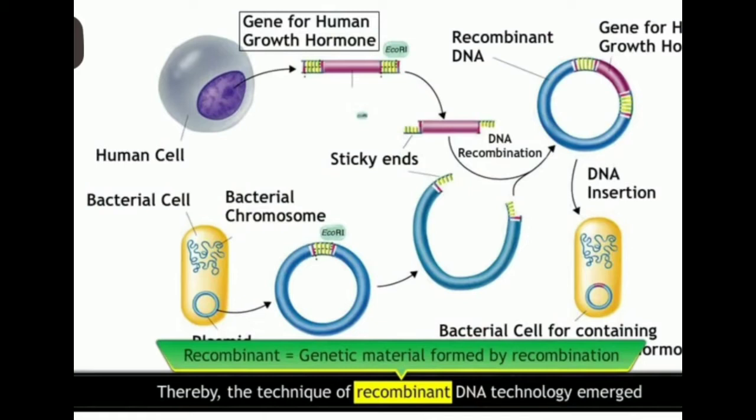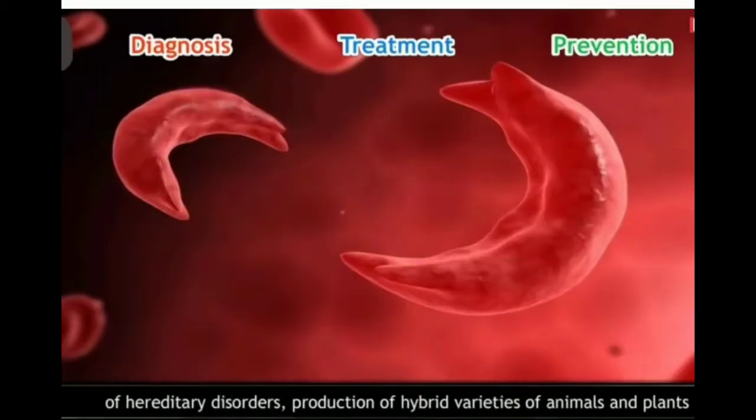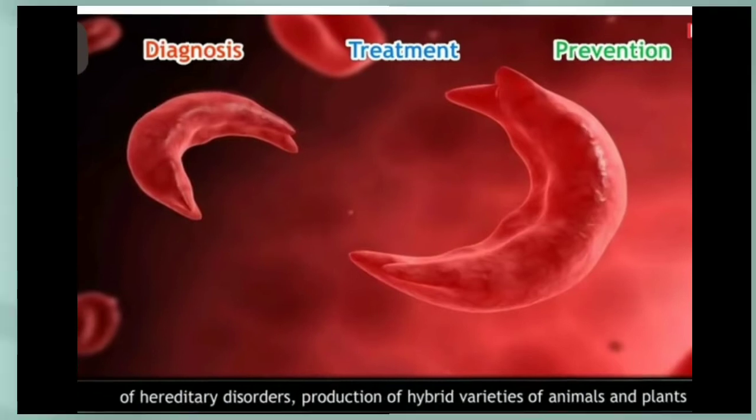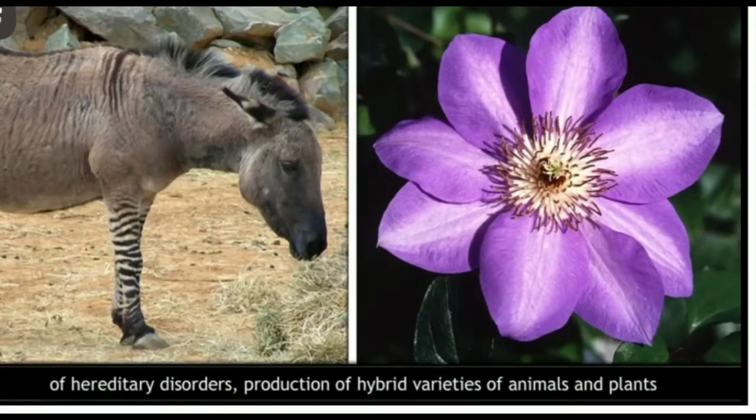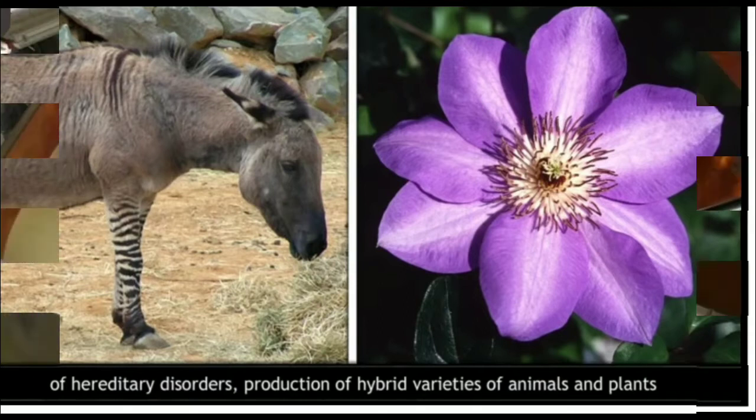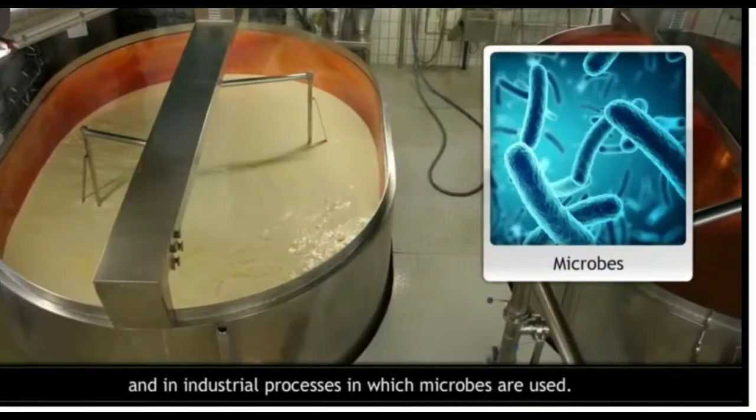The science of heredity is useful for diagnosis, treatment and prevention of hereditary disorders, production of hybrid varieties of animals and plants, and also in industrial processes in which microbes are used. So this is the cheese industry. Here microbes are needed. Students, here we are finishing the chronology of study in heredity.